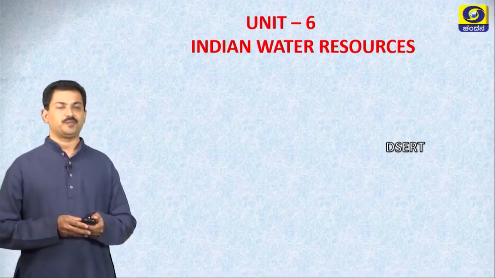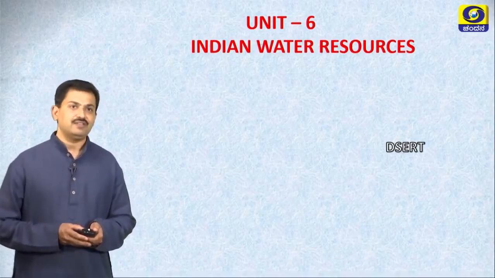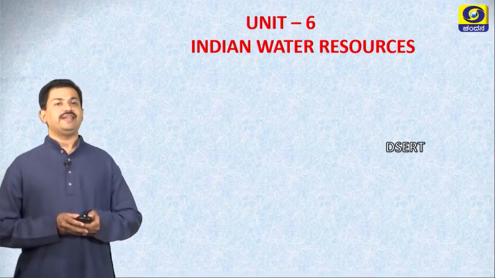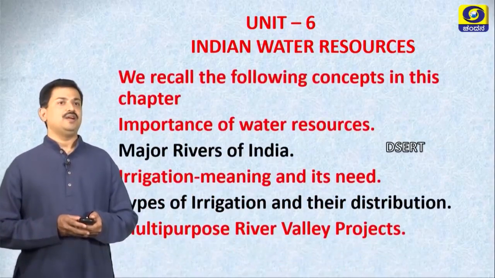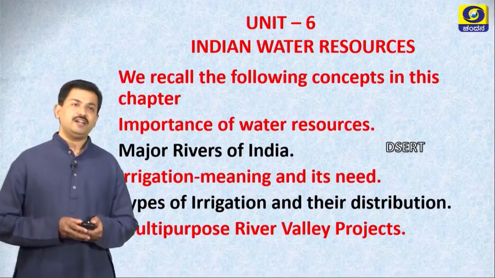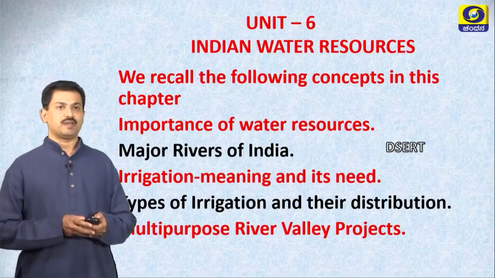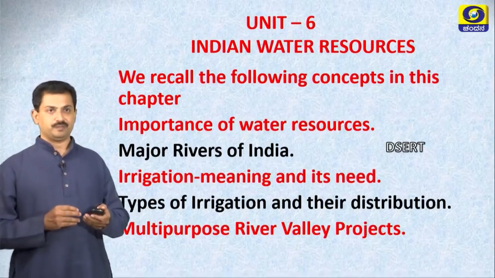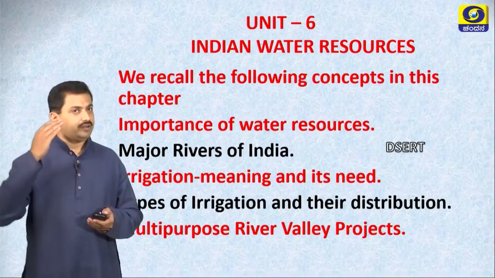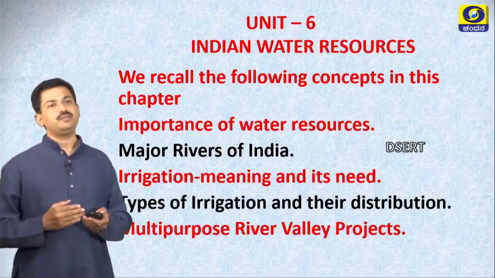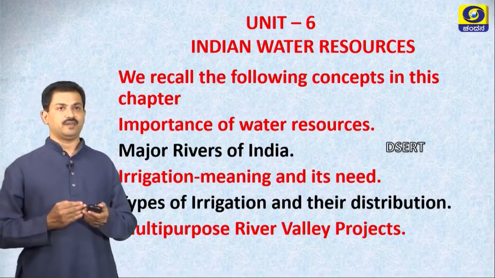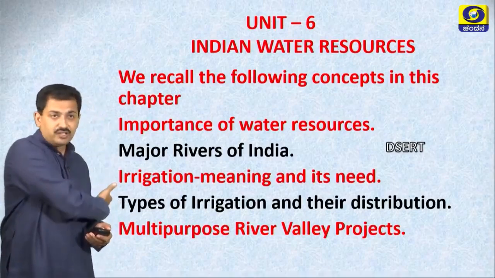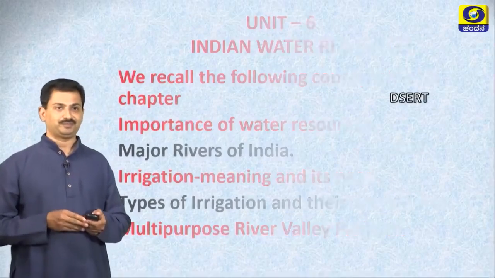Joseph Indian High School. Today we will discuss 5 lessons in Geography, Unit number 6, Indian Water Resource. In this chapter, let us know the importance of water resource, irrigation and its need in India, types of irrigation, in that tank irrigation, canal irrigation as well as well irrigation, plus multi-purpose river valley projects. All these projects will be discussed now.